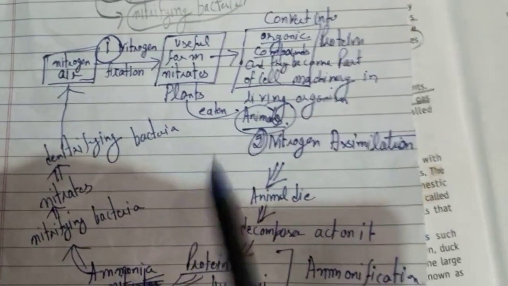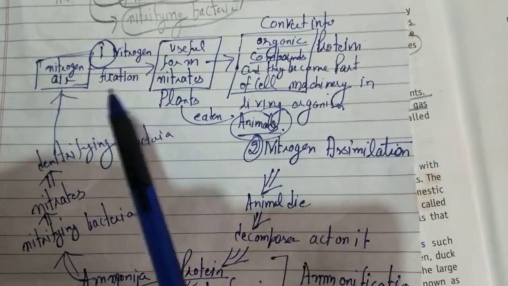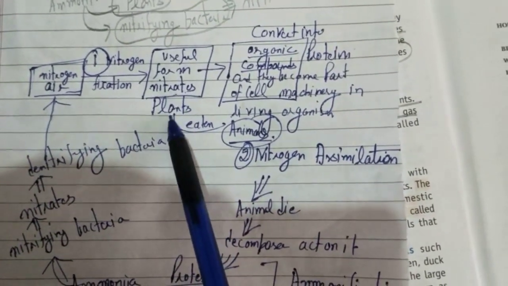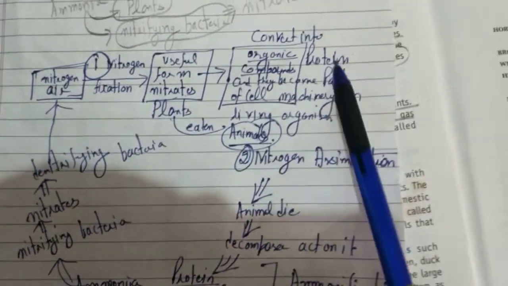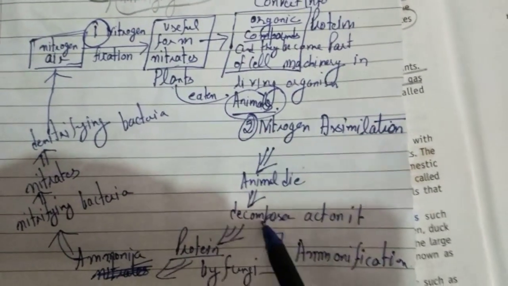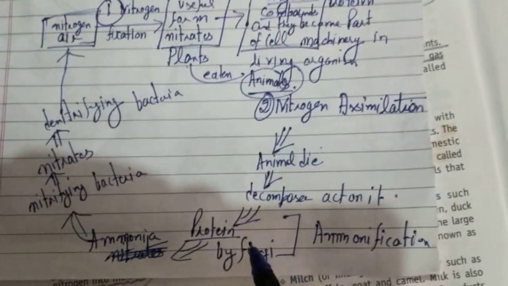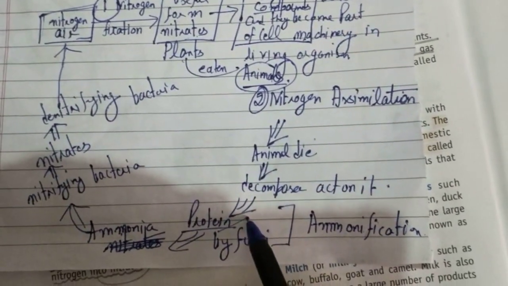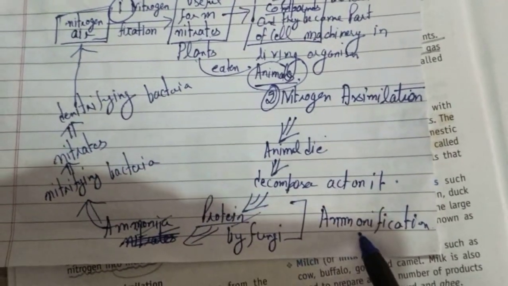So nitrogen fixation, nitrates, plants eaten by animals. Proteins become part of cell machinery. Animals die, decomposers act on their dead bodies, and the proteins present in dead bodies are converted into ammonia. This is known as ammonification.